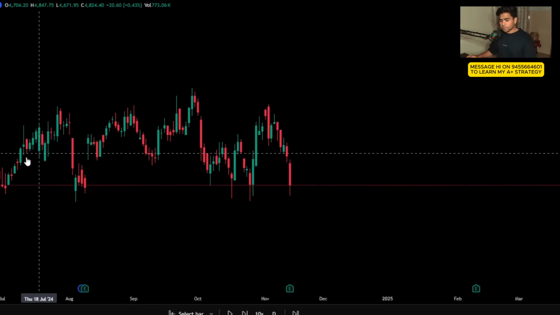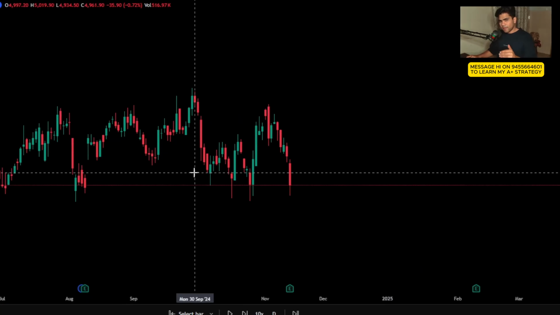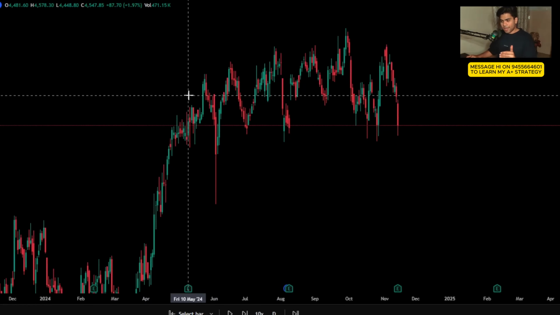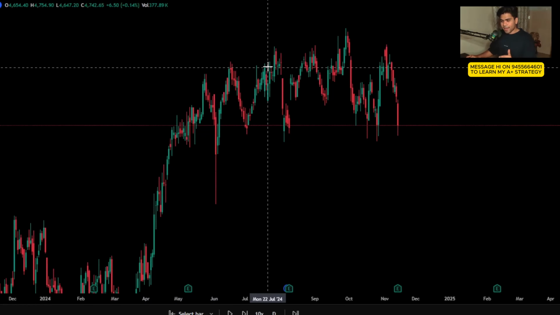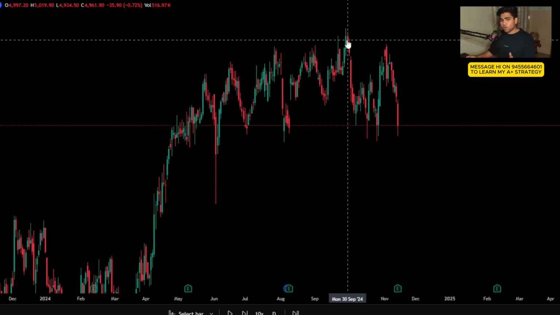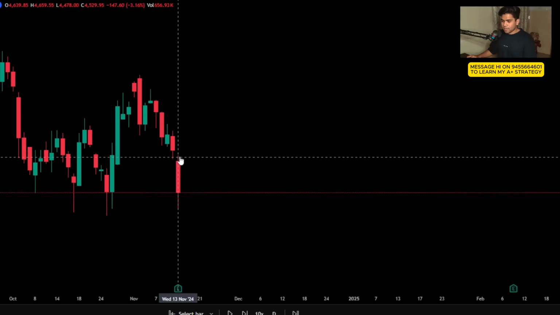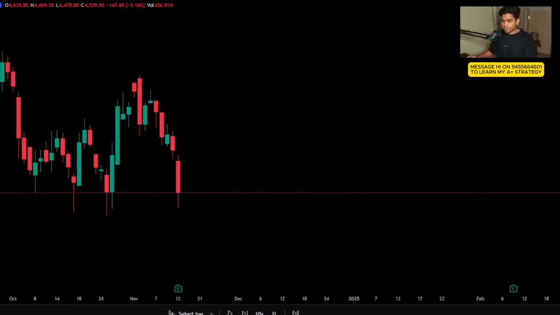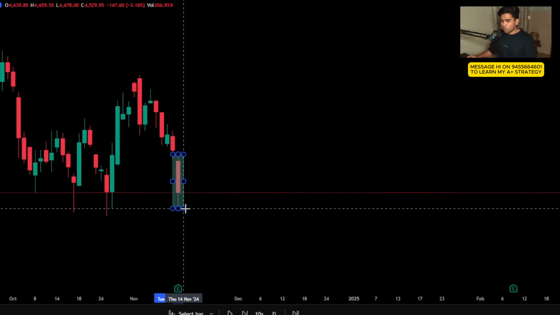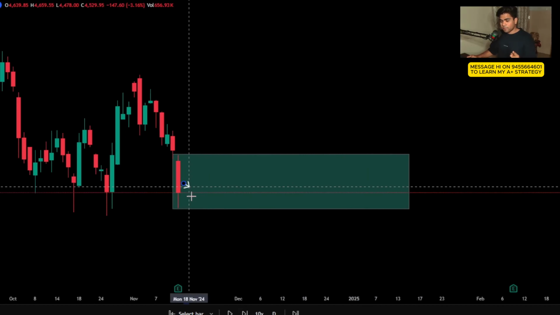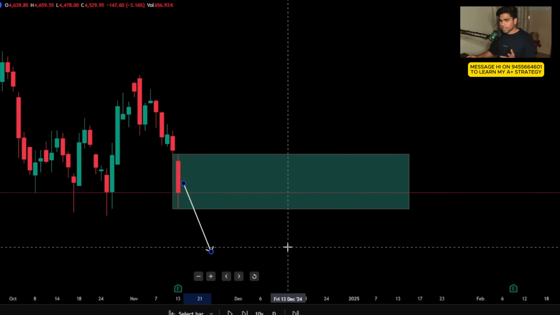Now in this case, if you see, the market is going sideways, so we have to see what was the initial momentum of the market. So it went high, right, and then slightly higher lows are being created. Overall bias is bullish. Now comes the candle part. That's the earning day, and there is a volatile candle right there. So we mark the high and low of that particular candle and create a zone. The bias was bullish. If the stock now moves towards the downside, that means we are going to skip.